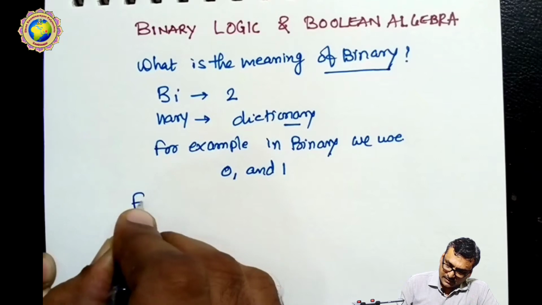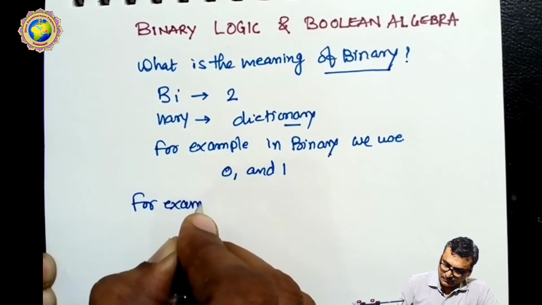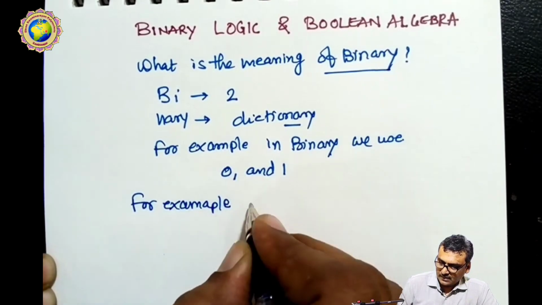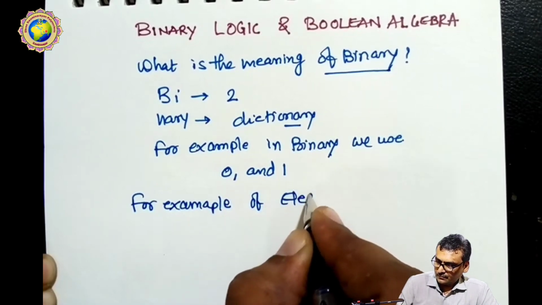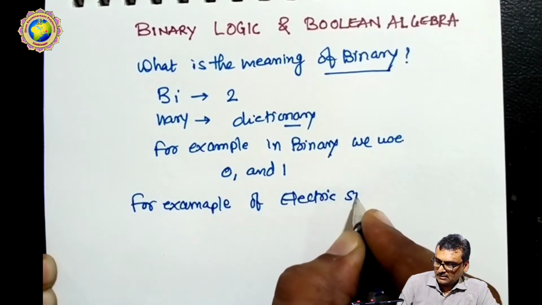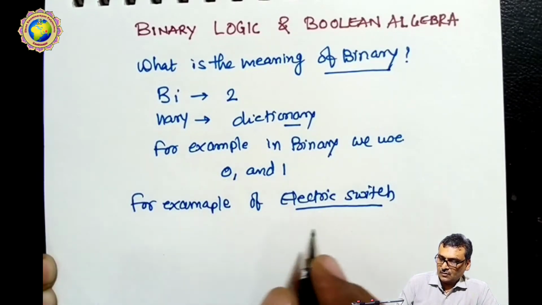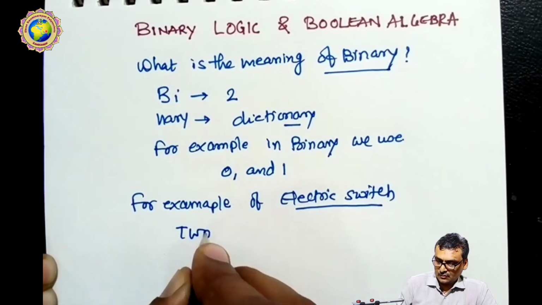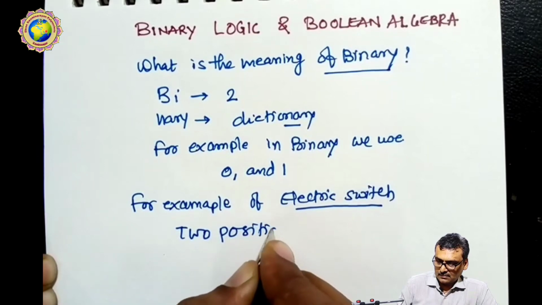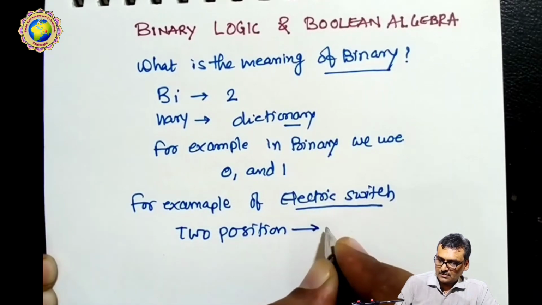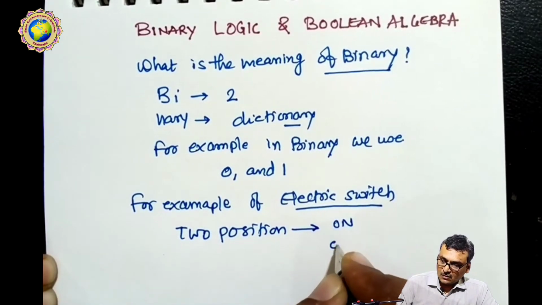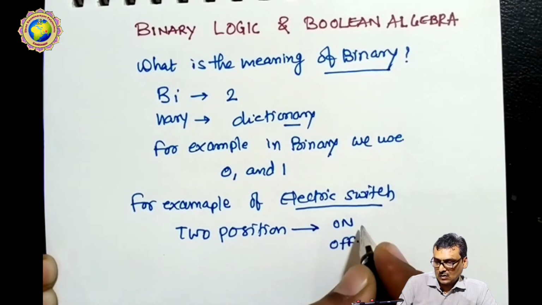Now for example, here is one example I give, the example of an electric switch. Everyone knows about the switch. A switch has two positions. Position means what? Either the switch is on or the switch is off.